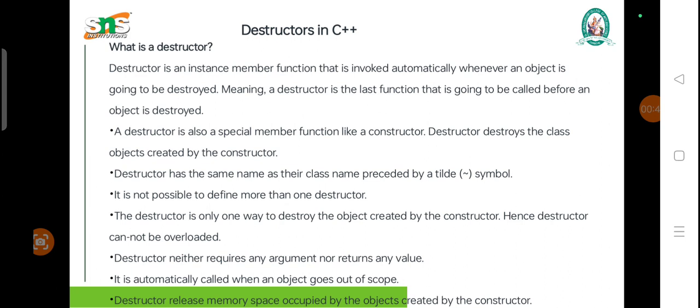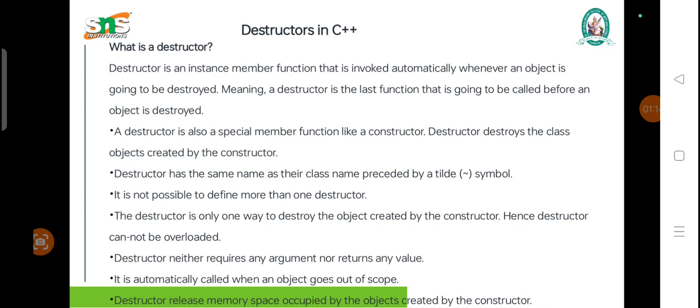Destructors differ from normal member functions, and they do not take any argument and do not return anything. Also, the destructor has the same name as its class name, and its name is preceded by a tilde symbol. It is not possible to define more than one destructor. The destructor is the only way to destroy the object that is created by the constructor. Hence, a destructor cannot be overloaded.